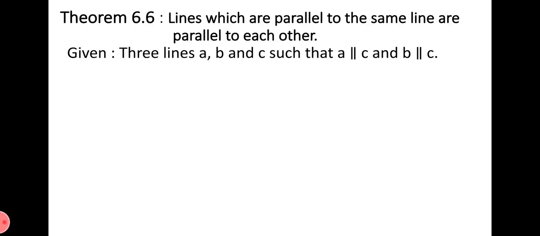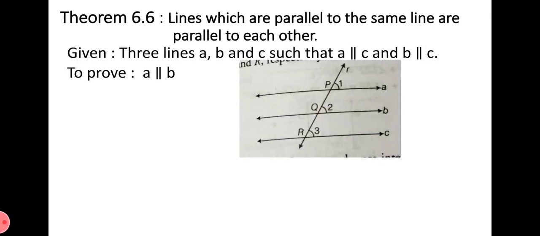Now according to the statement, what is given? 3 lines we have to take. We are taking 3 lines A, B and C. These 3 lines are related in such a way that A is parallel to C and B is parallel to C. 3 lines are taken as A, B and C, and it is given that A is parallel to C and B is also parallel to C. We have to prove that A is parallel to B.